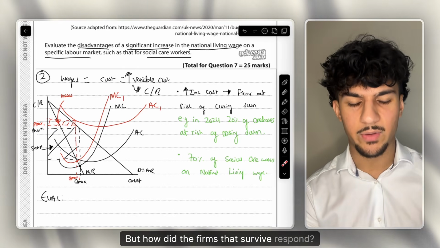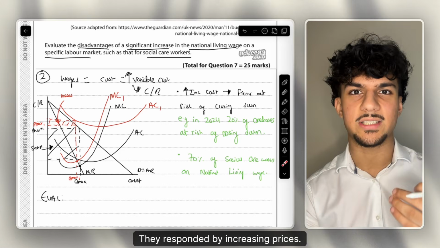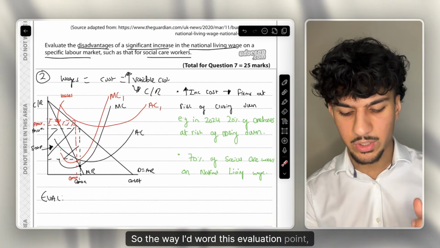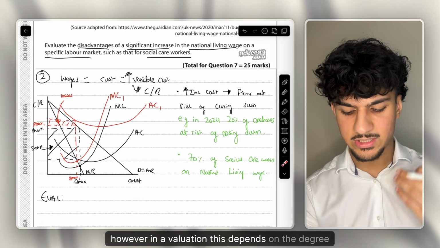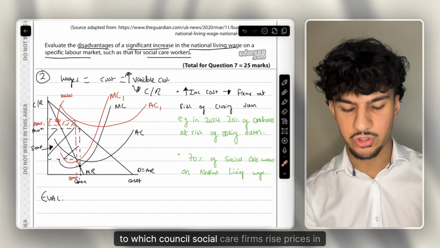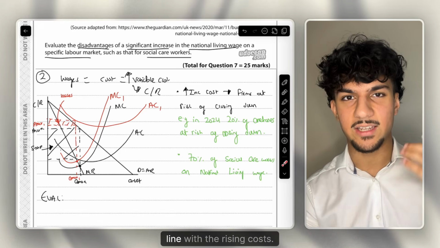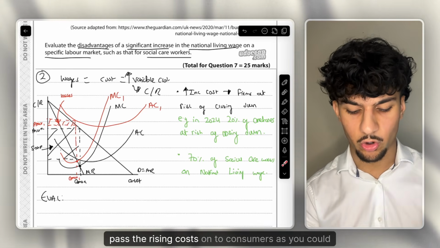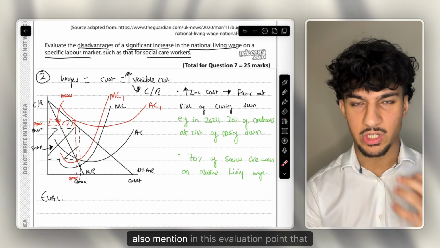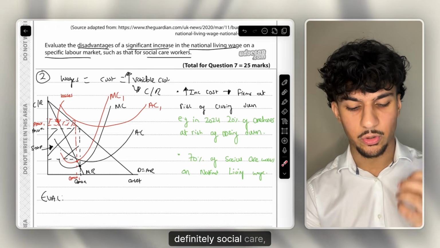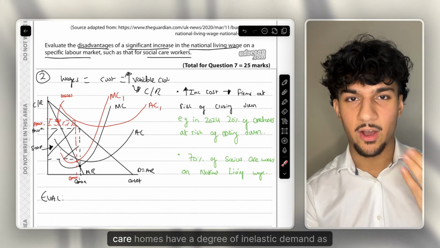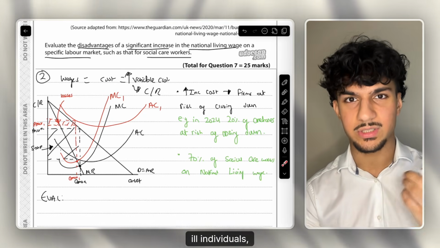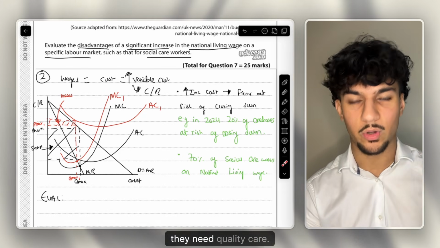But how did the firms that survived respond? They responded by increasing prices. And when firms increase price, of course, that contributes to inflation as well. So the way I'd word this evaluation point is that it depends on the degree to which social care firms raise prices in line with the rising costs, so the degree to which these firms pass the rising costs on to consumers. You could also mention in this evaluation point that social care, adult care homes, definitely have a degree of inelastic demand. For example, elderly, ill individuals, disabled individuals, they need quality care.